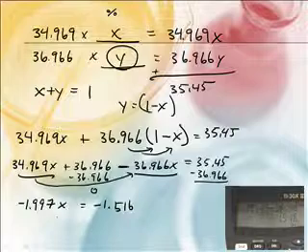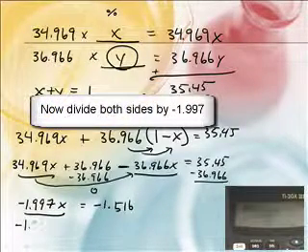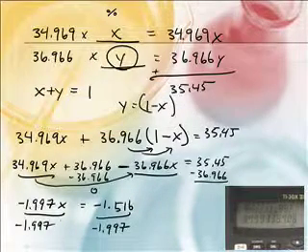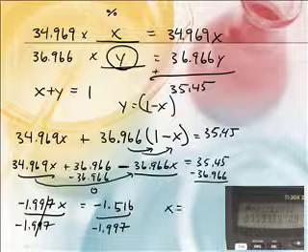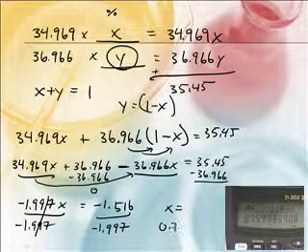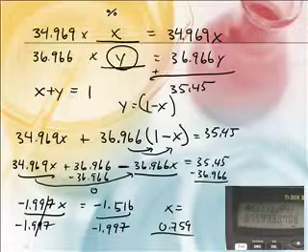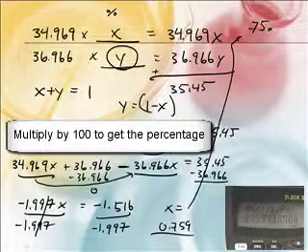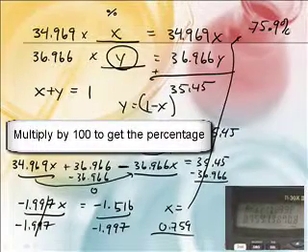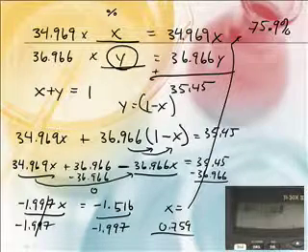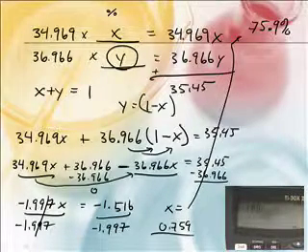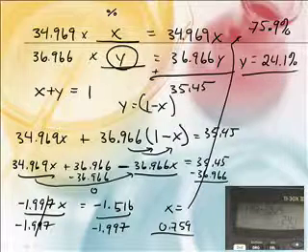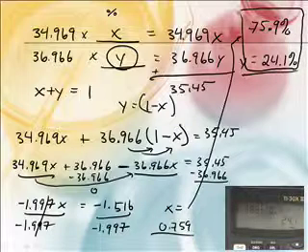Now, how do we solve for X? Divide both sides by negative 1.997. These cancel. X equals what? 0.7591. So that'd be, in percentage land, 75.9%. Yeah. Now they always have to add up to 100, so 100 minus that. And so actually Y is equal to what? 24.1%. Right. You're doing that on your calculator. I'm just showing them what they would be doing, because they're going to do it in their calculator.